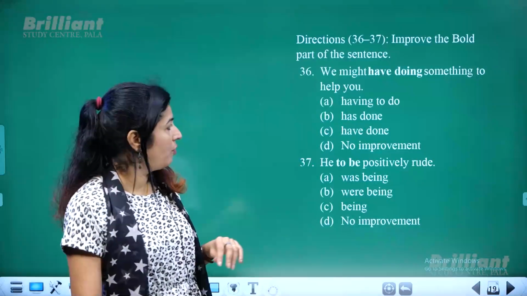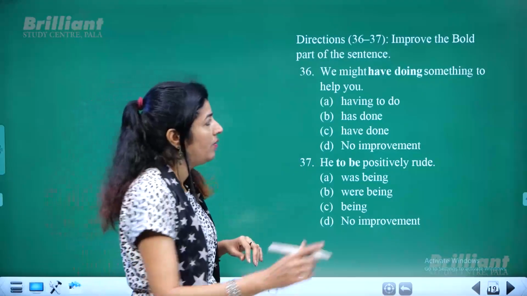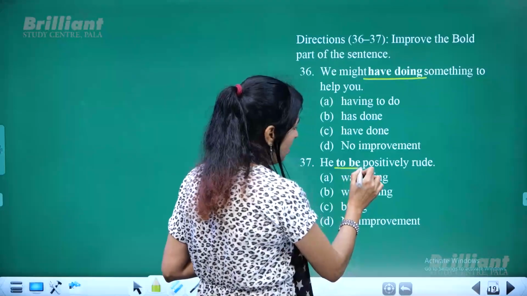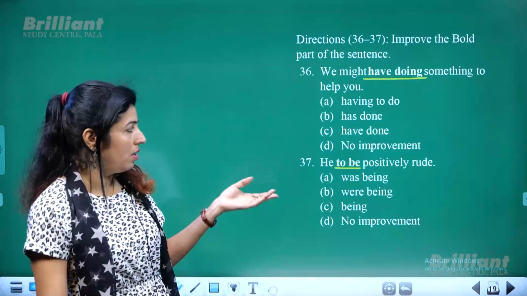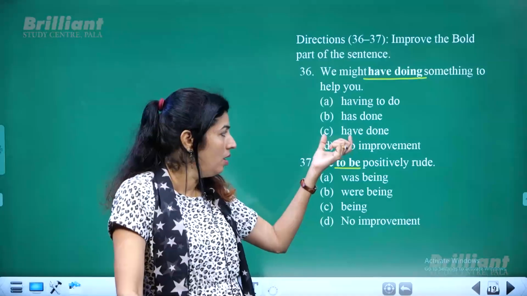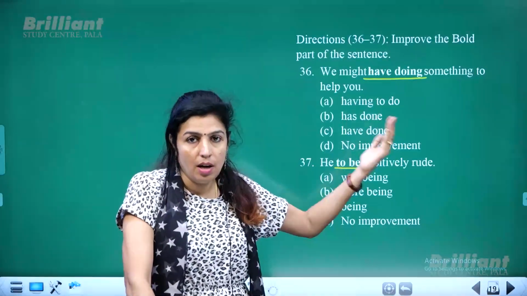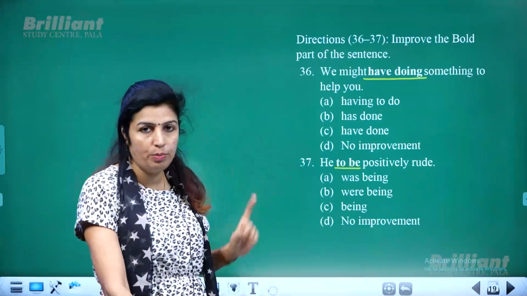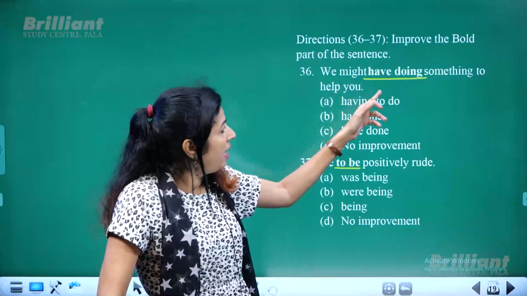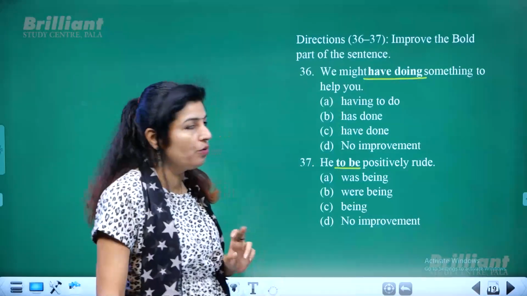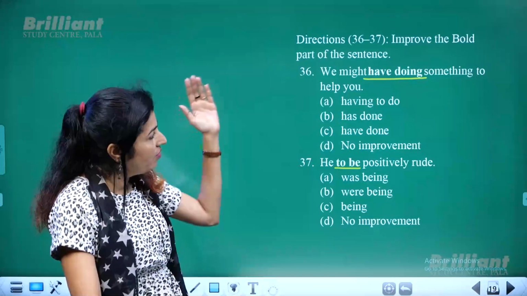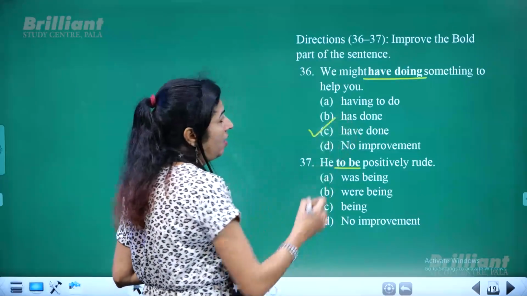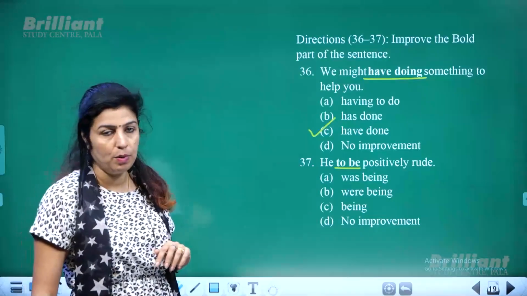Next, whatever is given in bold letters, you have to find out the substitute. If it is not correct, you have to find the substitute with which you can make it correct. And in case it does not require any improvement, you can choose the last one as no improvement. We might have doing something to help you. Of course, it's wrong. We might have done something to help you is the correct option.